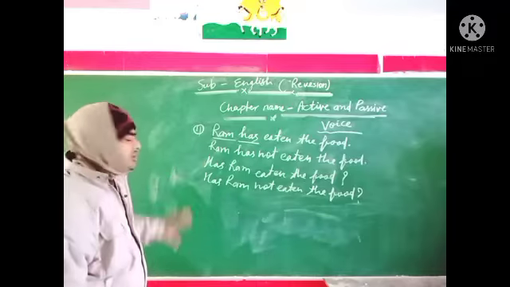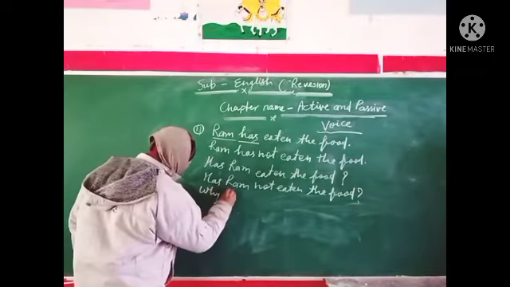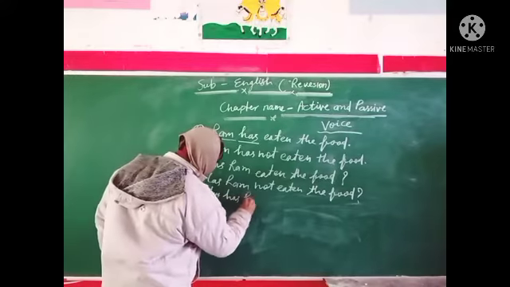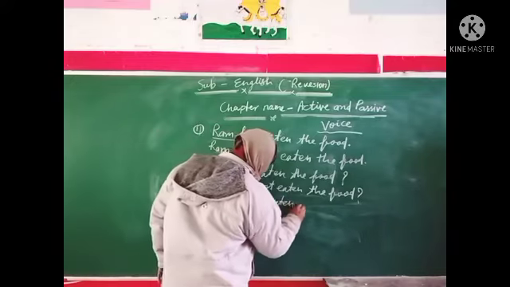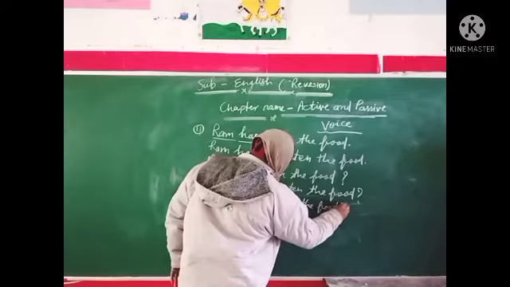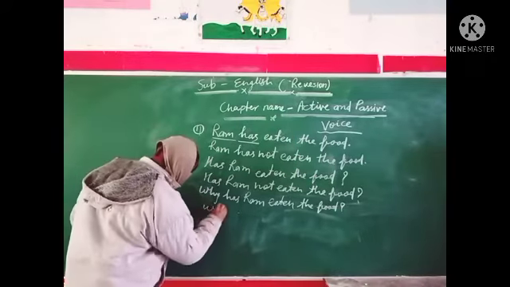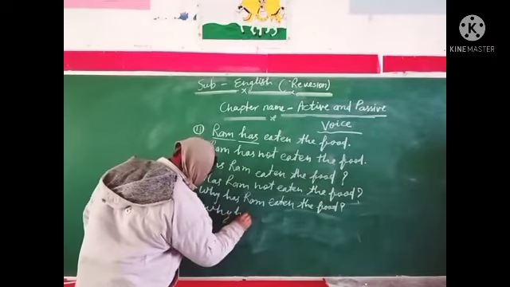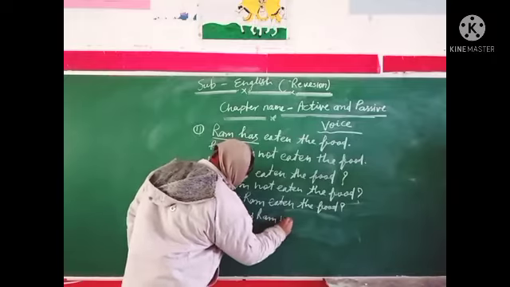With the help of a WH word we make this: Why has Ram eaten the food? And why has Ram not eaten the food?